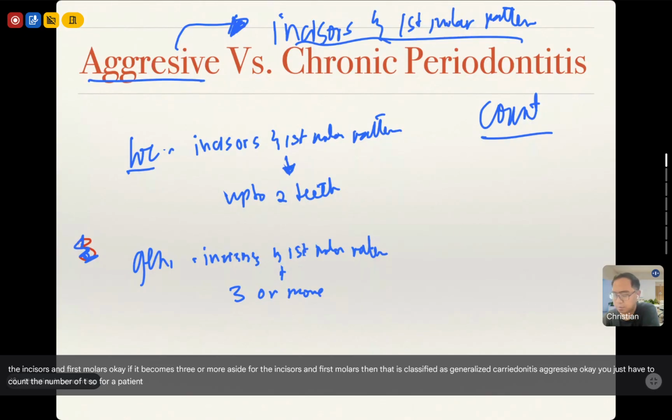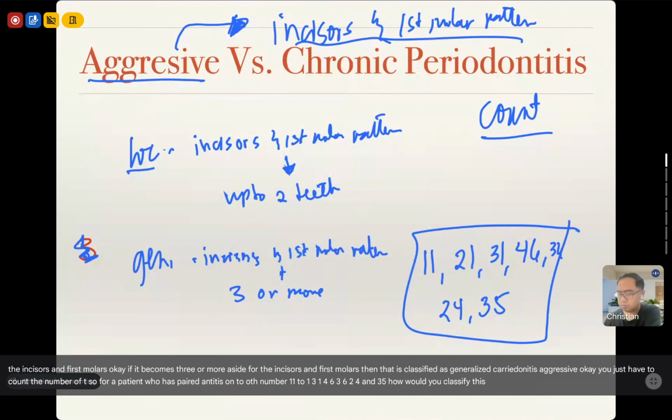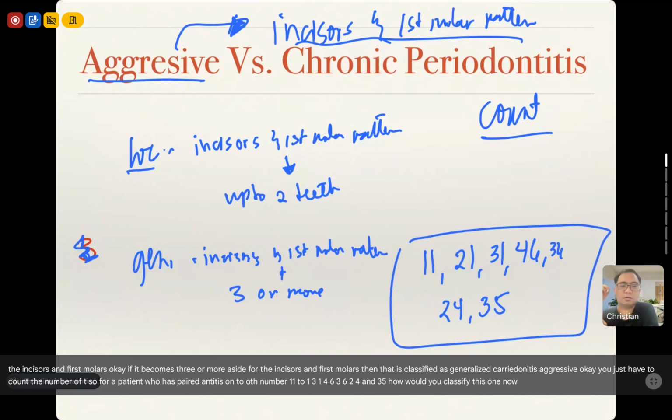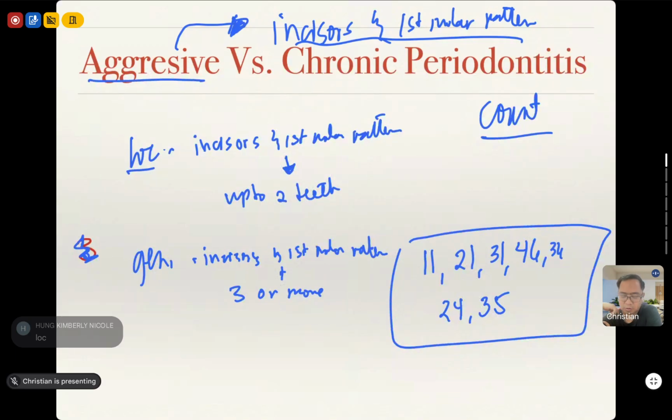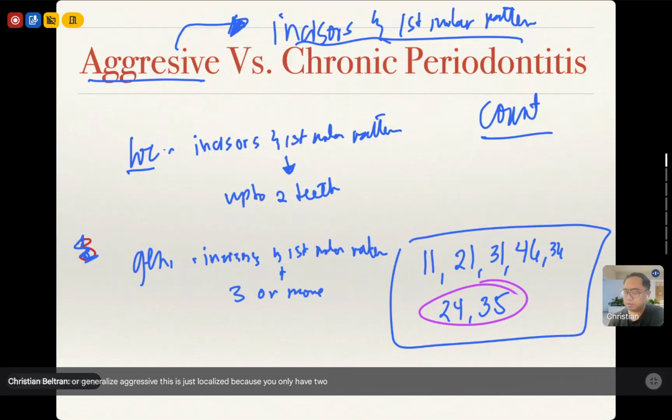For a patient who has periodontitis on tooth numbers 12, 11, 16, 36, 32, 45, and 35, how would you classify this? Localized or generalized aggressive? This is just localized because you only have two teeth other than the incisors and first molars.